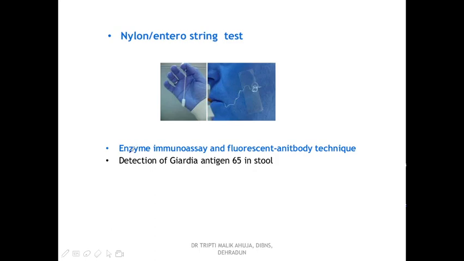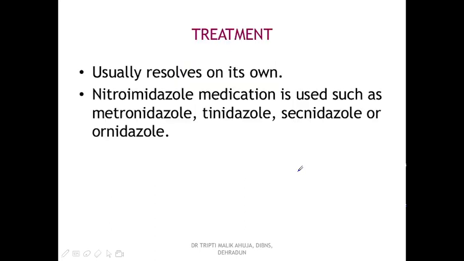For diagnosis, the ELISA method, the enzyme immunoassay method, and the fluorescent antibody technique can also be used, which are based upon the detection of the Giardia antigen, number 65, in the stool sample.